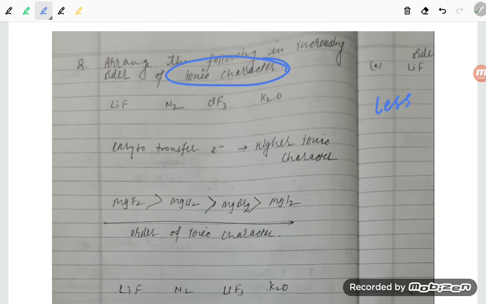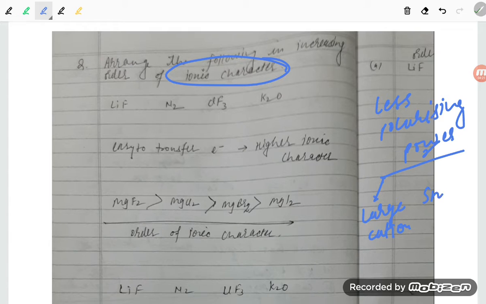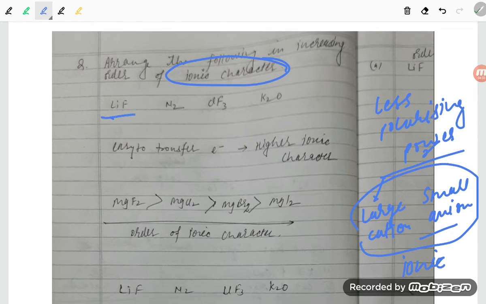Less polarizing power means a large cation and a small anion. This will be the ionic, and the reverse of this will be the covalent. We are having LiF, N2, ClF3 and K2O.